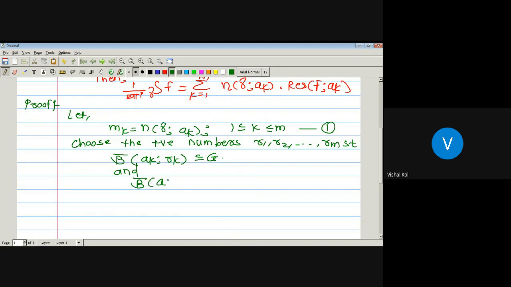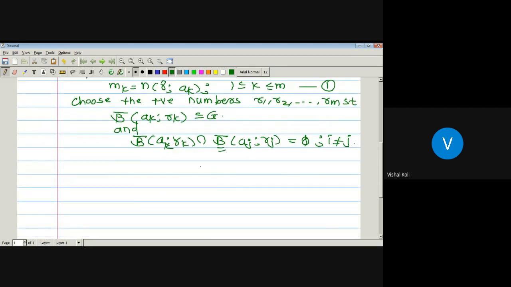And the closed disk with center ak and radius rk, intersection the closed disk with center aj and radius rj, is empty whenever i is not equal to j. So whenever we take two different closed balls, these two closed balls are disjoint. That is, the closed ball centered at ak with radius rk, intersection the closed ball centered at aj with radius rj, will be empty. It means these two closed balls are disjoint.